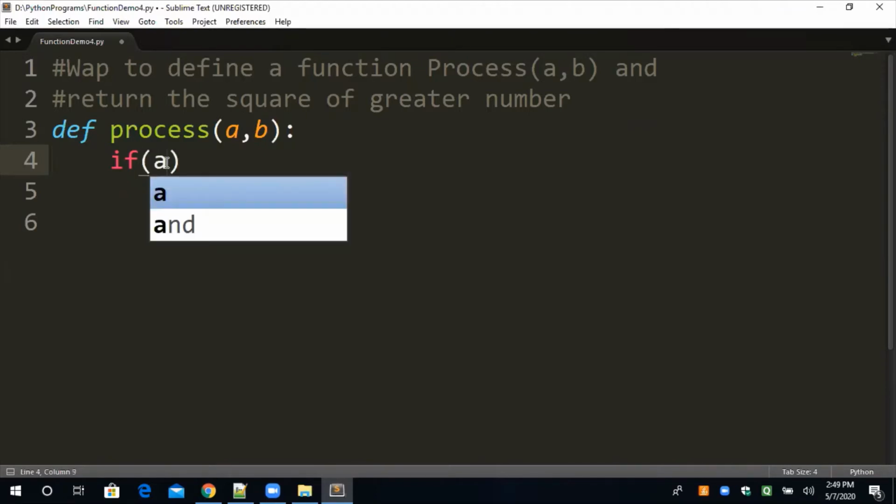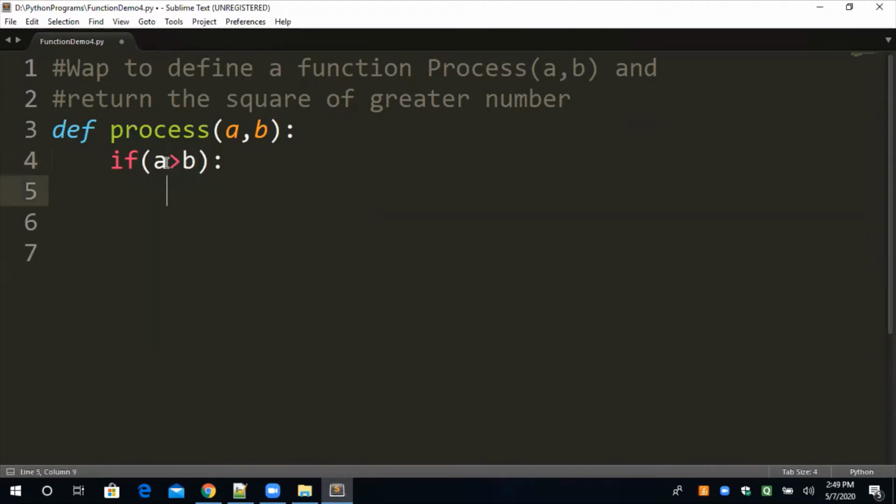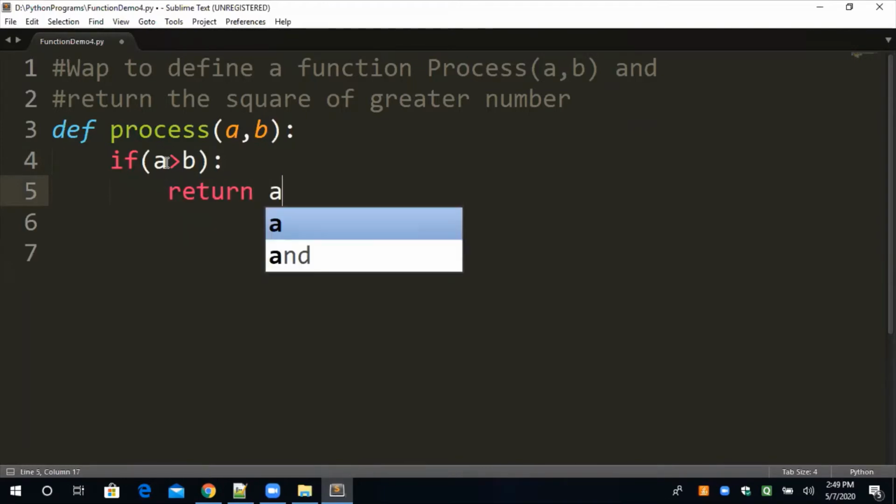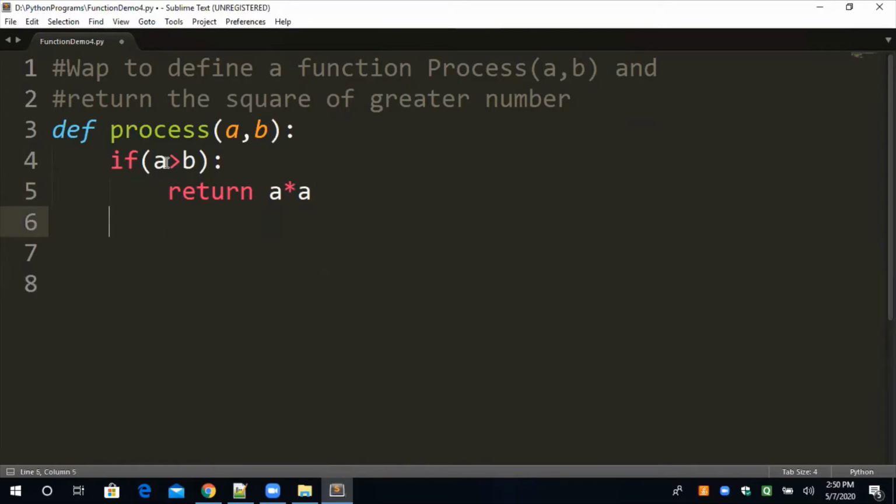Okay, a is greater than b. Suppose a is greater than b, so that means a is greater, so we can return a multiply a. Understand? We have to return the square of the greater number, else return b into b. Don't worry about the time, we have the time, so we can understand each and everything in a detailed manner.